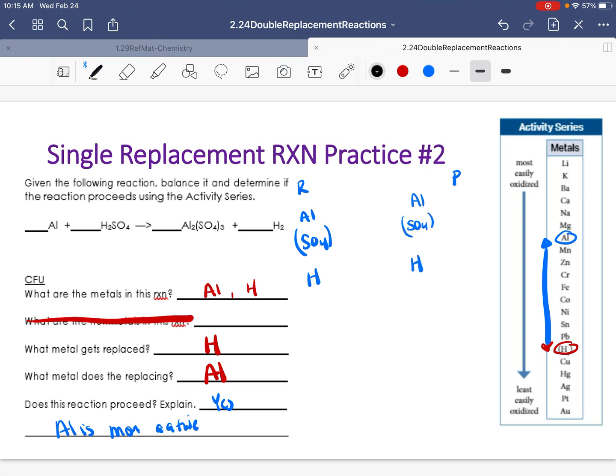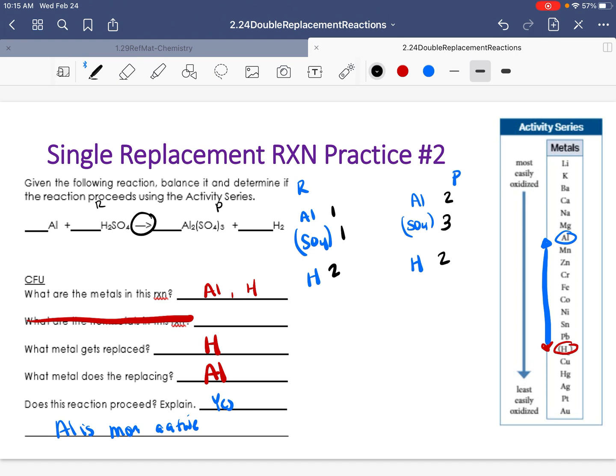So how many do I have of each? Here I have 1 aluminum, I have 2 hydrogen, and 1 sulfate. That's my reactant side. On my product side, after the arrow, I have 2 aluminum, I have 3 sulfate, and I have 2 hydrogen. So hydrogen is balanced. I'm not too worried about that.